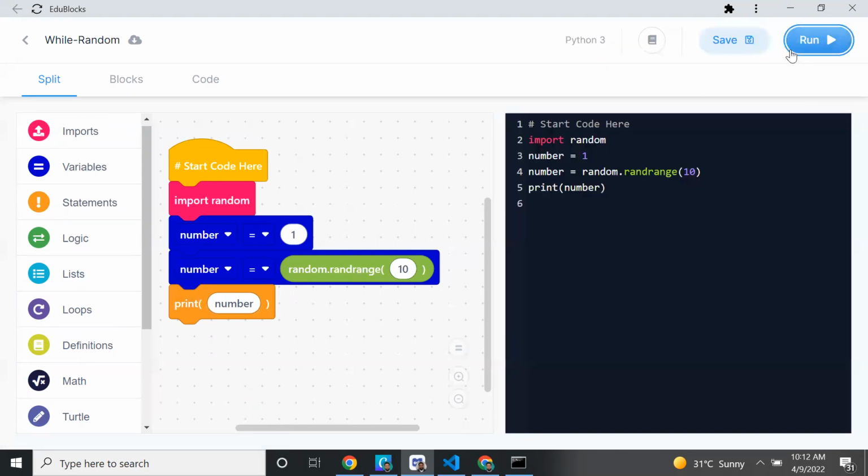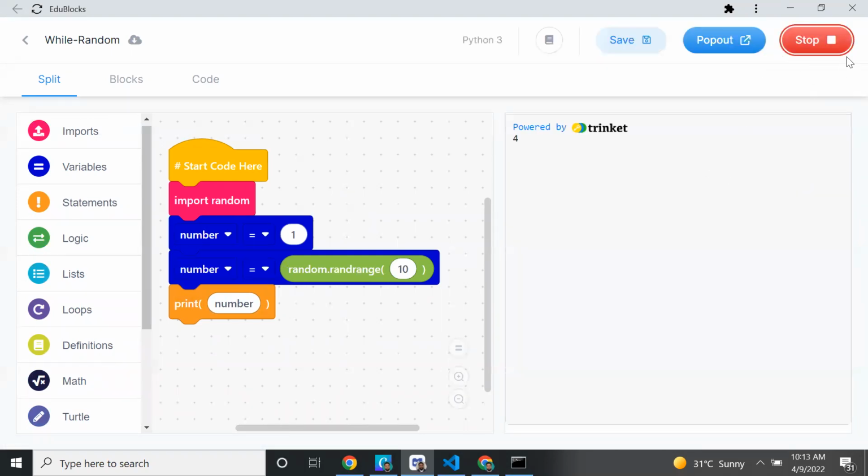I got 2. I'll stop, I'll run again. I got 4. I'll stop, I'll run again. I got 0. Because initially we assigned 1, but we are not getting 1 because we are reassigning with random.randrange between 10. It will give any number. Okay, I got 0. Now again I am running, I got 5. Again I am running, I got 6. You understood how the random is working?